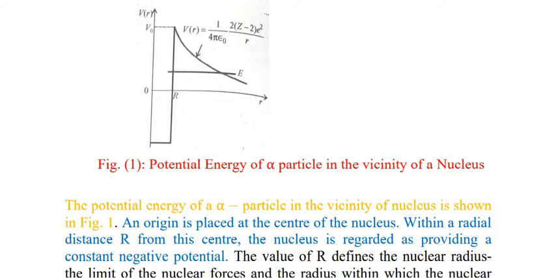Outside this point R, or outside the range of the nuclear forces, an alpha particle experiences only the repulsive Coulomb potential force.